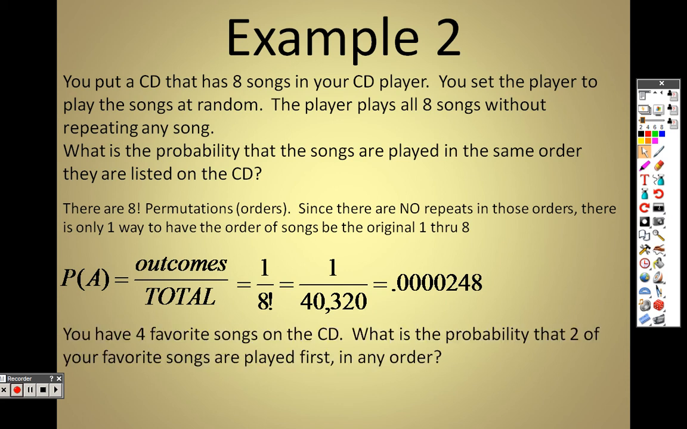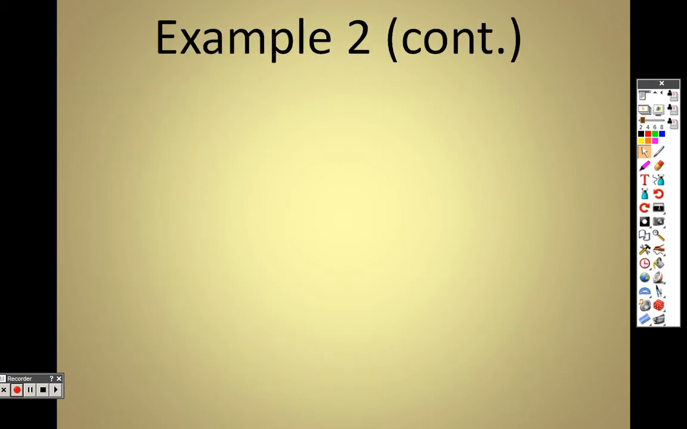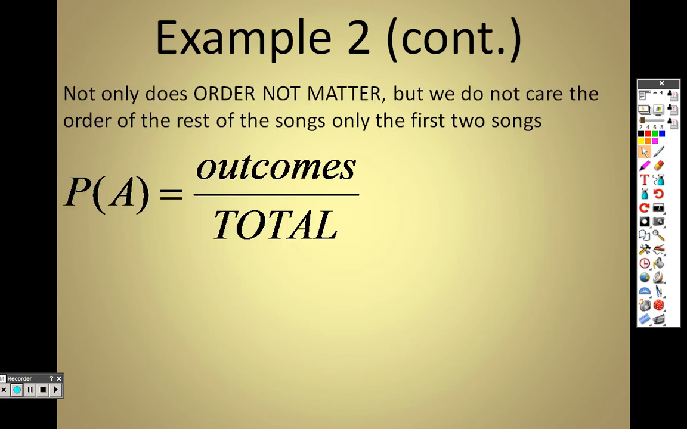This is a really small probability that those songs will come out in the same exact order that it started with. You have 4 favorite songs on the CD. We want to know what the probability is that 2 of your favorite songs are played first in any order. Okay, no problem here. You have 4 favorite songs, and the CD is choosing 2 of them, right? So 4C2. And the total on the bottom, there's 8 songs and it's choosing 2. We use C because the order doesn't matter, it's just choosing 2 of your favorite songs. So we have 4C2 over 8C2.